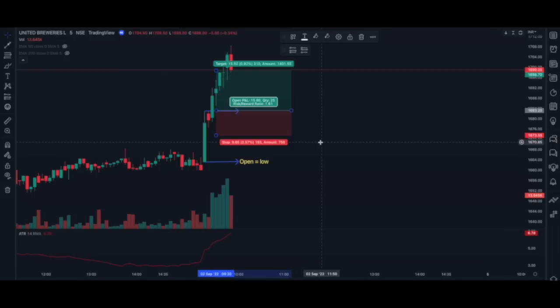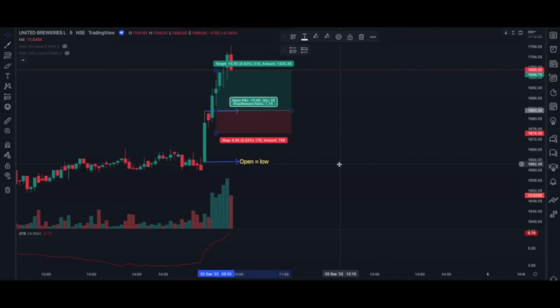Now one important tip, when you're placing stop loss, sometimes the market can come very close to the ATR level. At that time, what you can do is you can increase the ATR level by just 1 or 2 points extra so that it doesn't hit your stop loss. So traders, I hope you have got clarity about how to trade with this strategy when there is seller's pressure and when there is buyer's pressure.